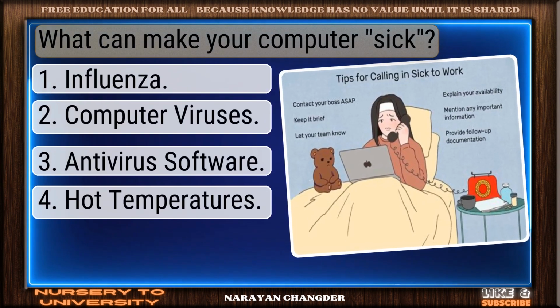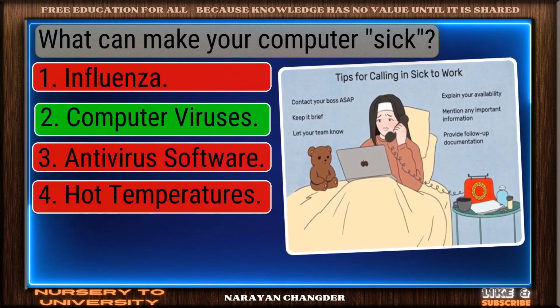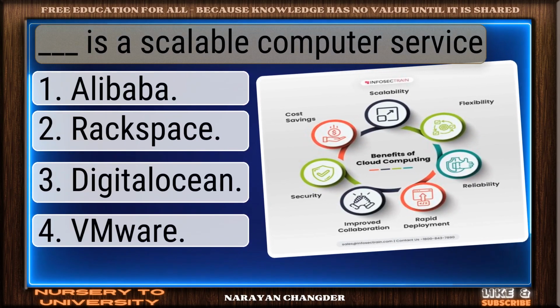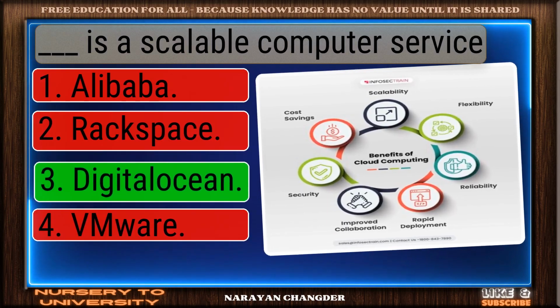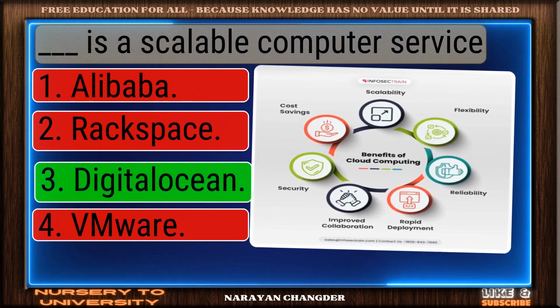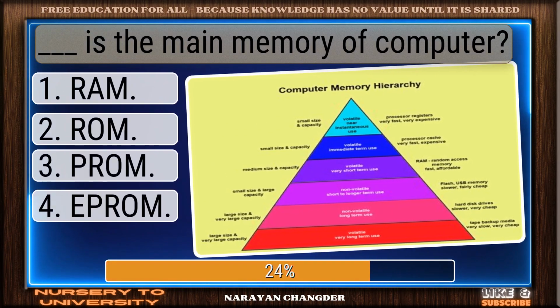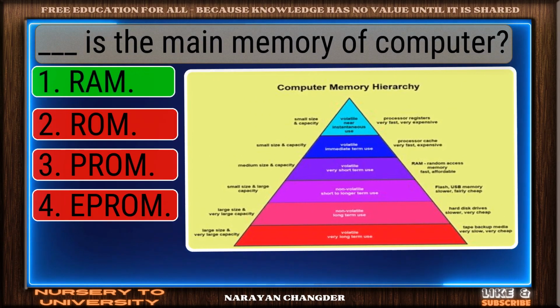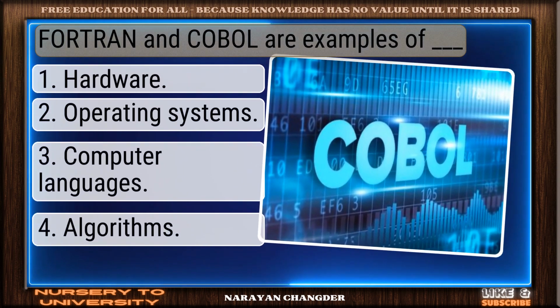What can make your computer sick? Well picked. Computer viruses is correct. Dash is a scalable computer service. Smart pick. DigitalOcean is correct. Dash is the main memory of computer. Exactly. RAM makes sense. Fortran and COBOL are examples of dash.